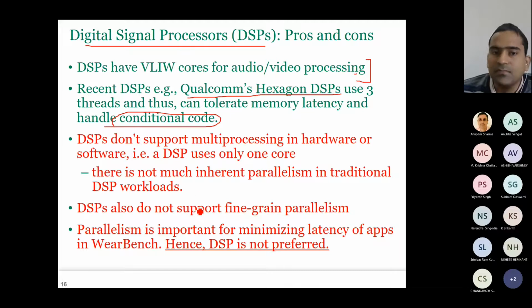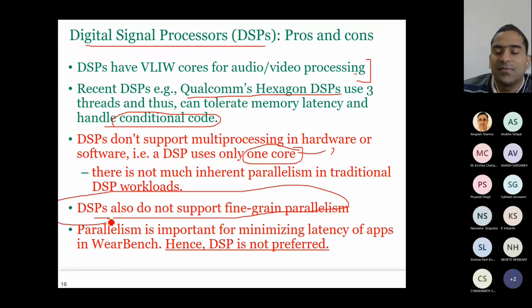However, DSPs don't support multiprocessing in hardware or software because they have only one core. DSP workloads are not that parallel because they have only one core. So DSPs also do not support fine-grained parallelism. Parallelism is important for minimizing latency of applications here. That's why DSP is not preferred. So the main limitation of DSP is that it doesn't exploit the parallelism.